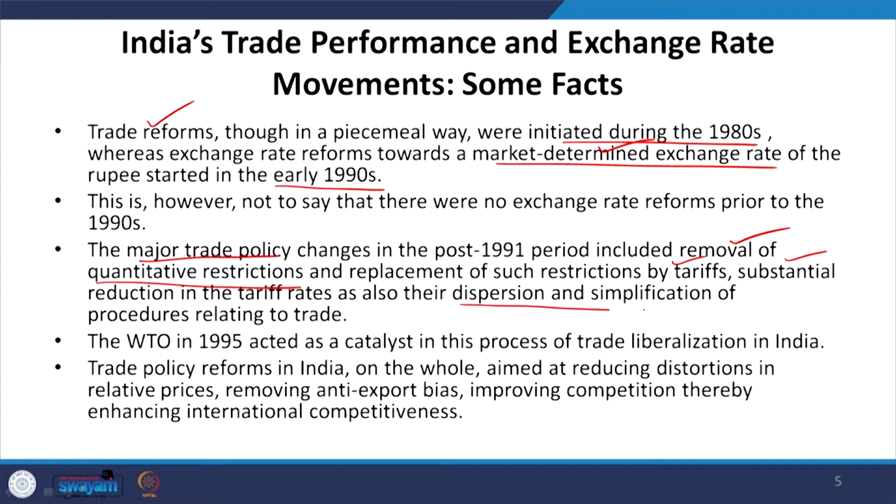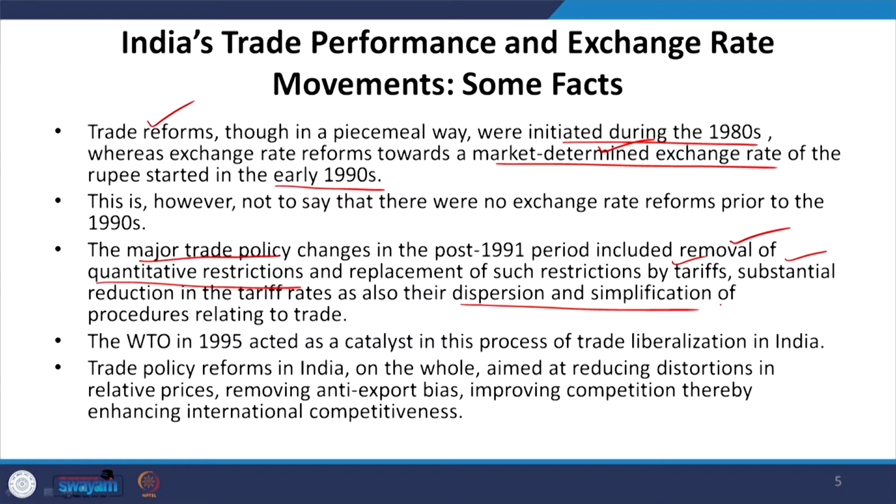The foundation of the WTO in 1995 acted as a catalyst to this process of trade liberalization, and India, being a founding member of the WTO, follows the norms of trade liberalization proposed by the WTO since 1995.